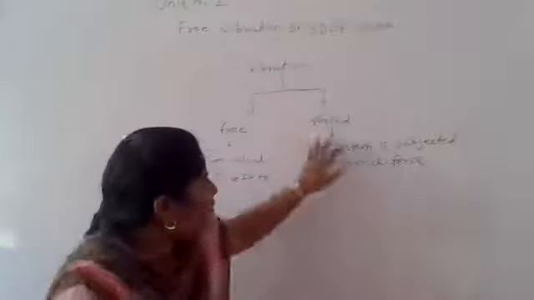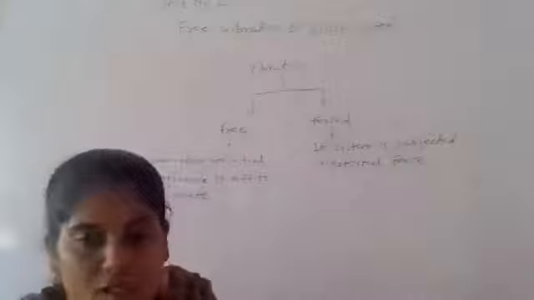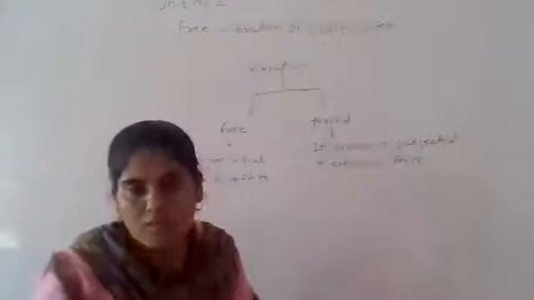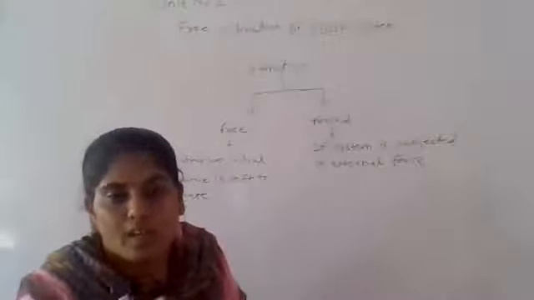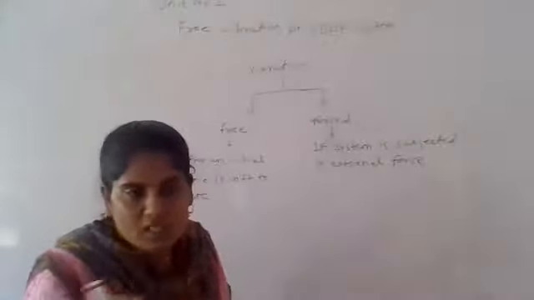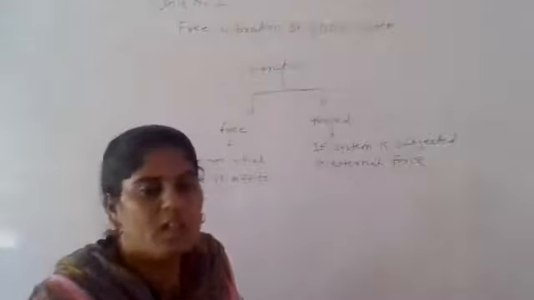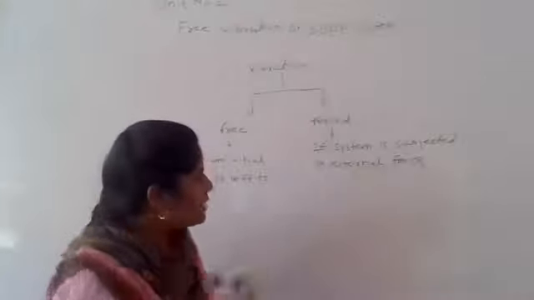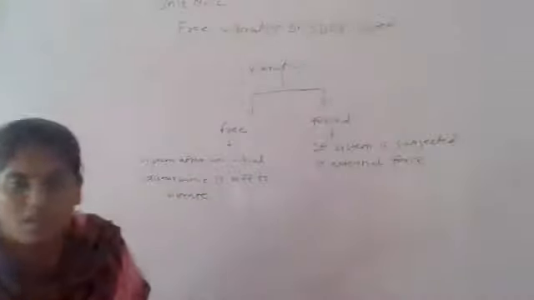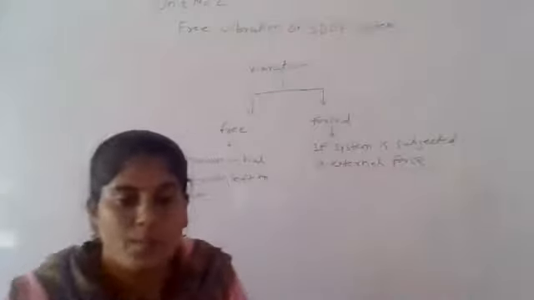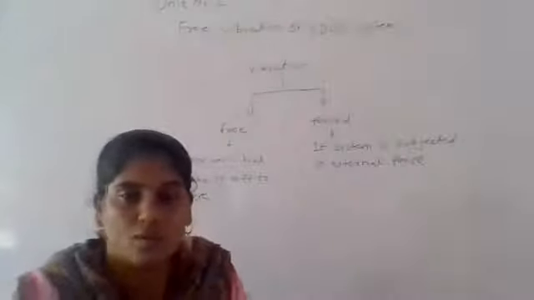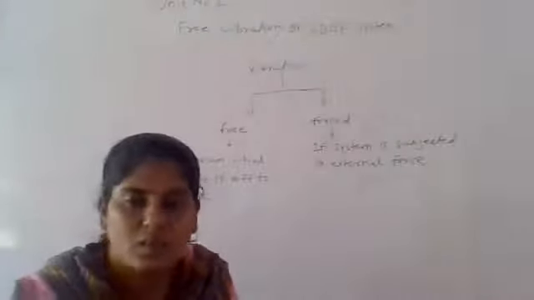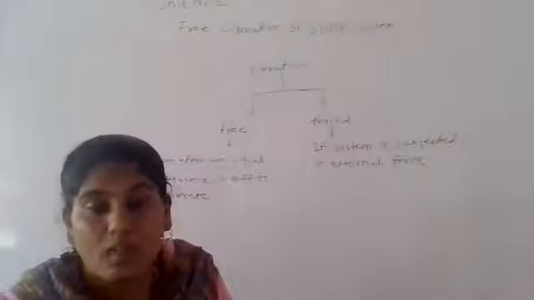The same goes for forced vibration. What is meant by forced vibration? In forced vibration, the system is subjected to external forces, meaning we have to apply an external force to the system. If an external force is applied, only at that time the system gets vibrated, and that is nothing but a forced vibration. You can see the difference between free and forced. Free is nothing but we only disturb the system at the initial stage, and that system gets vibrated after the initial disturbance.